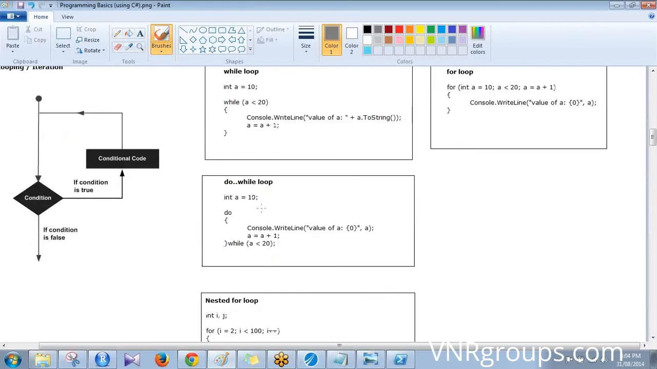And there is do while. See that there is a little difference in do while. You first print it and then check for the condition. So this will make sure that even if the condition is false, it will print at least one time. Yeah, at least one time it is there.